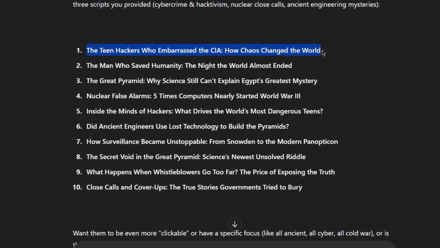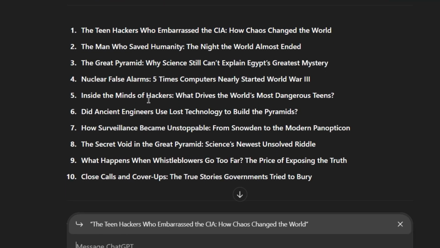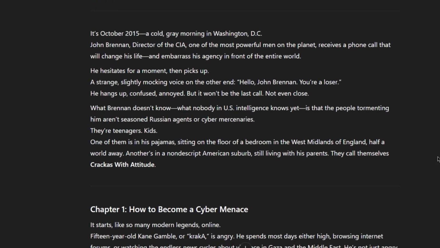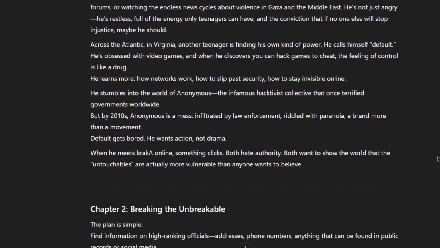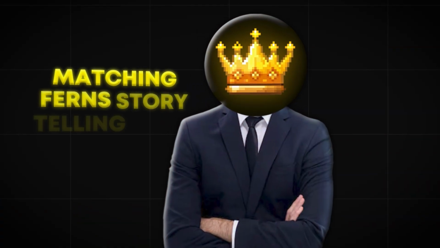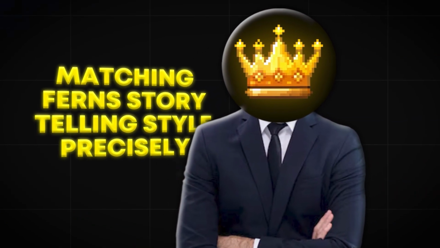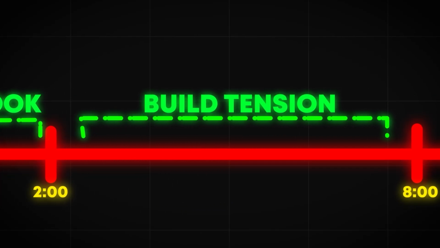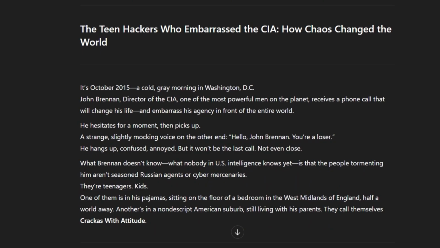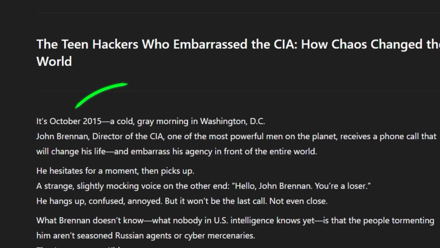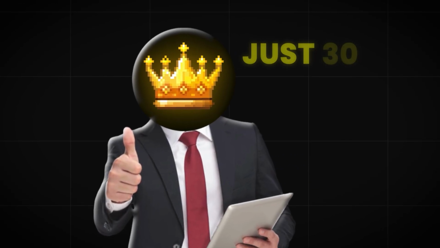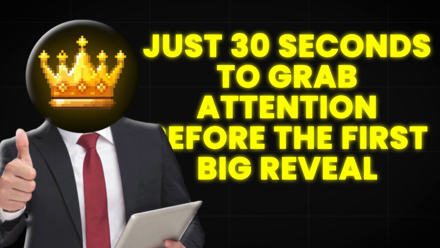Once we pick the teen hackers title, we will then instruct ChatGPT with this exact prompt to give us a script that is nearly identical to the ones that Fern uses, based on the way they are written. The key is matching Fern's storytelling style precisely. Their videos always start with an immediate hook, build tension through the middle, and end with an open question. The GPT replicates this by structuring the script with precise pacing. No long introductions, just 30 seconds to grab attention before the first big reveal.